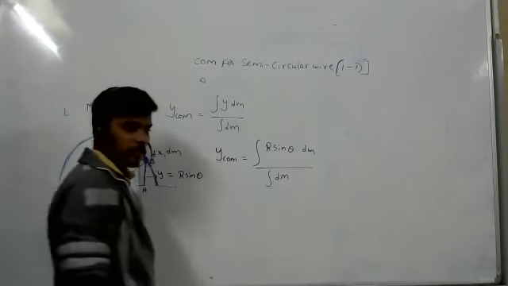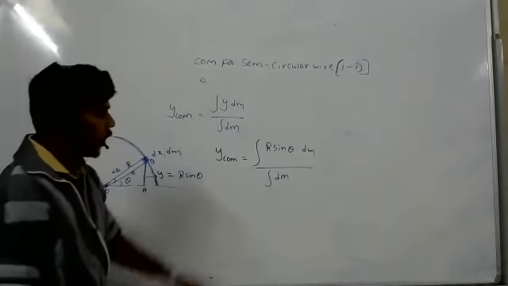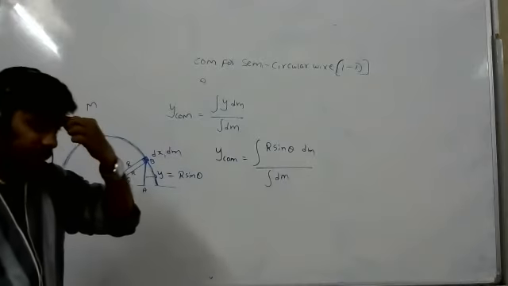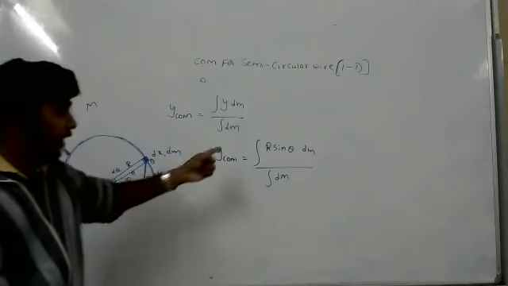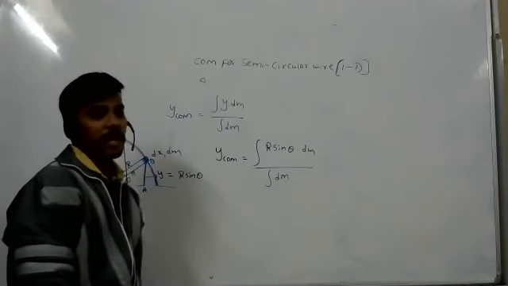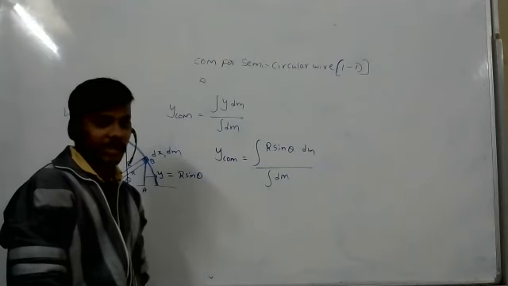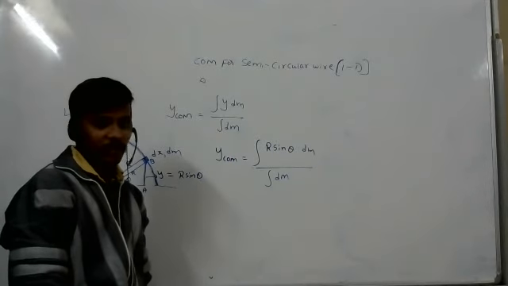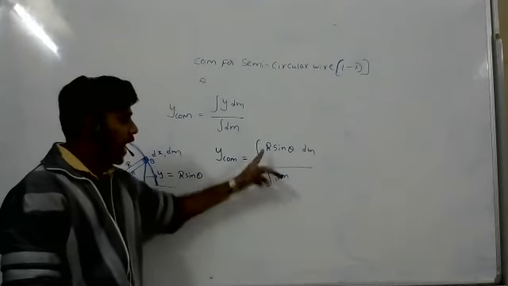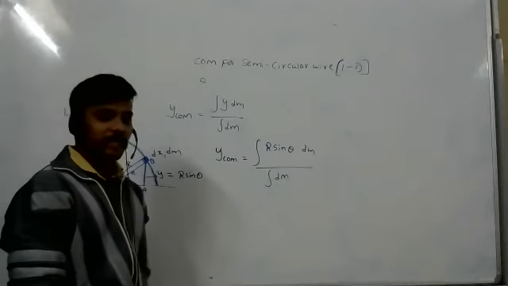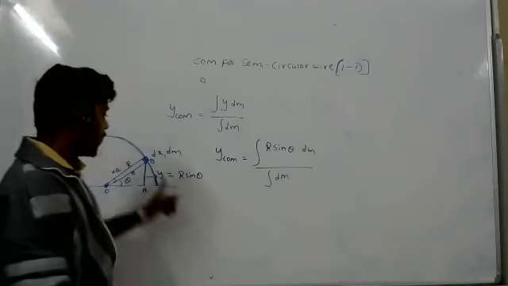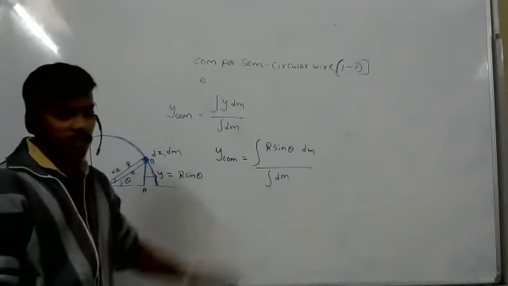Finally, integration of dm, you will get M only. Can you integrate this? We can't integrate because R sine theta is there with d theta. R is constant, but we can't integrate.